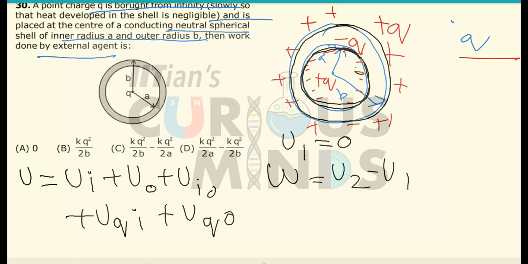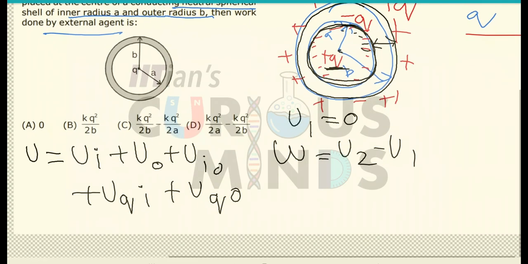Now there are negative charges on the inner shell and positive charges on the outer shell, so there will be potential energy between the inner and the outer shell. There will also be interaction between the central charge and the inner shell, and similarly between the central charge and the outer shell.